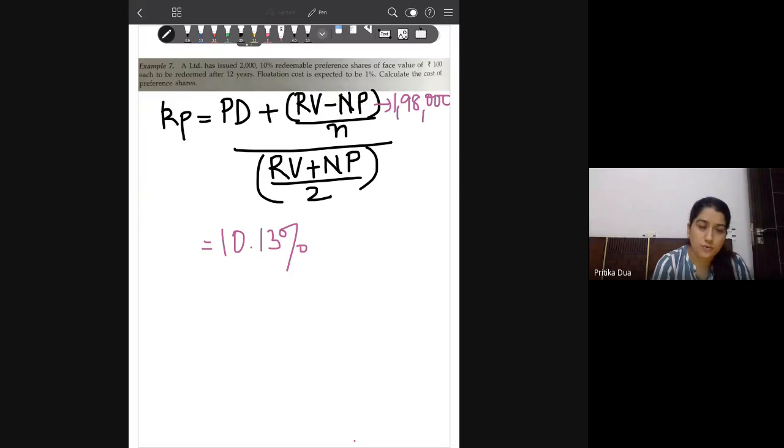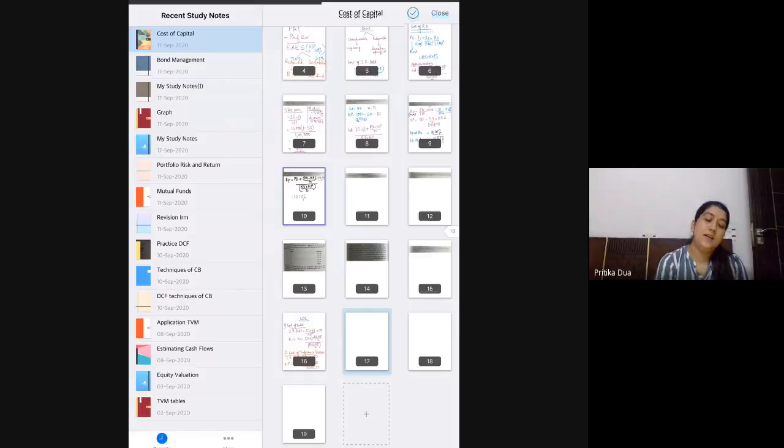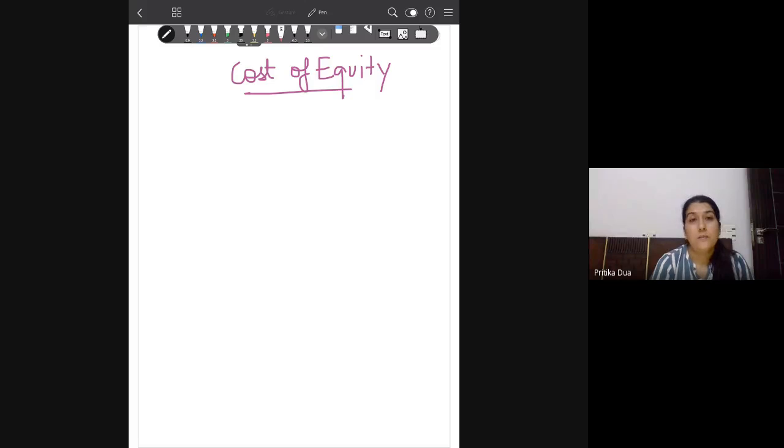Okay, we now move to the third source of finance and the calculation of cost of equity. We have calculated the cost of preference shares and the cost of debt. There the return was predefined at the time of issue.